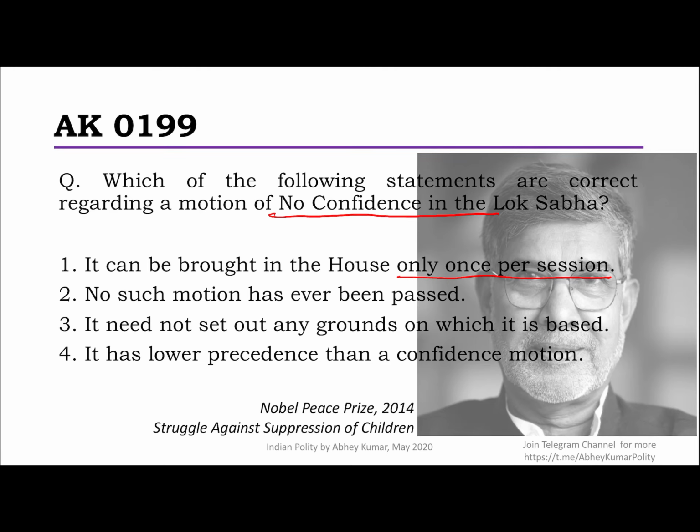There is some other confusing part I see sometimes in the books and journals and online posts that the time has to be of minimum 6 months gap between two motions are introduced, two no confidence motions are introduced in the Lok Sabha. Now there is no such requirement as well. If you see the rules of the House, now you don't have to really see the rules of the House, I'm here for that. Understand this, that there is no restriction. You can bring as many no confidence motions in the House. The only condition is that the grounds must be different. Okay. You cannot bring two motions in the same session on the same ground. So if one ground has been taken up, the ground has to be different. Okay, so there is no restriction as such otherwise.